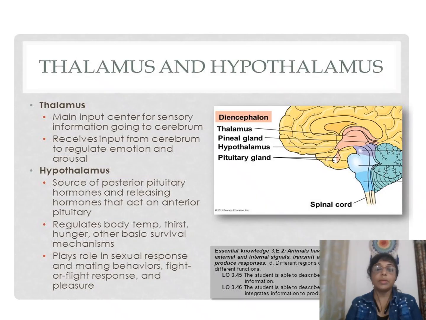Thalamus and hypothalamus. Thalamus is the main input center for sensory information going to the cerebrum, and receives input from the cerebrum to regulate emotion and arousal. Hypothalamus is the source of posterior pituitary hormones and releasing hormones that act on the anterior pituitary, regulates body temperature, thirst, hunger, and other basic survival mechanisms, and plays roles in sexual response and mating behavior, fight and flight response, and pleasure.